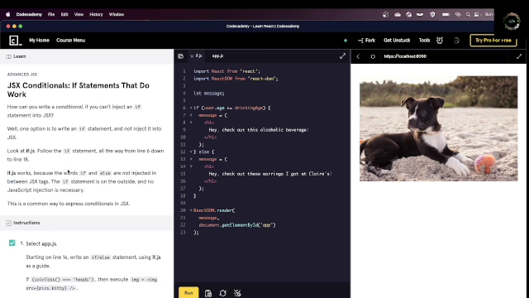Okay, so JSX conditionals, if statements that do work. How can you write a conditional if you can't inject an if statement into JSX? Well, one option is to write an if statement and not inject it into JSX. Look at if.js, that's the file we're within right now. Follow the if statement all the way down, from line 6 down to line 18.